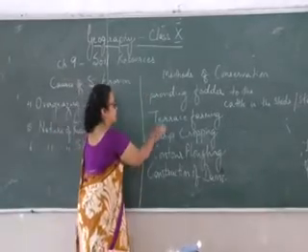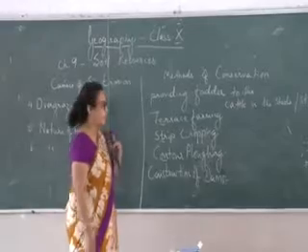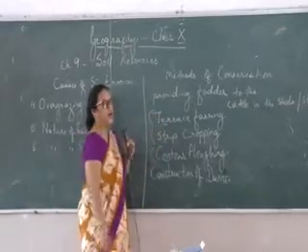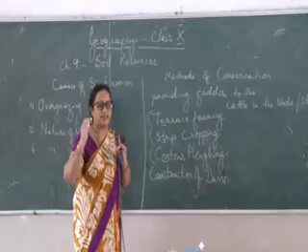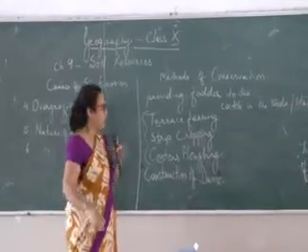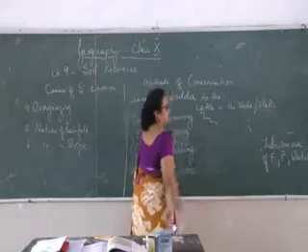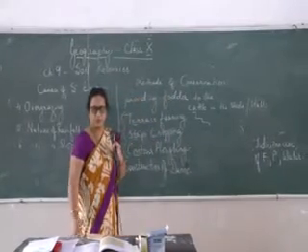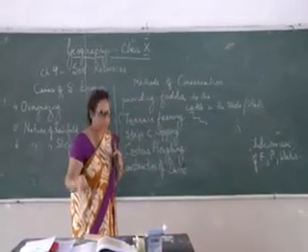Now, terrace farming, strip cropping, contour ploughing. All these three are methods which are practiced where the slope of the land is very steep. Terrace farming simply means cutting the side of the hill in this form. Cutting steps. So the speed of water will be lessened, rate of erosion will be less.